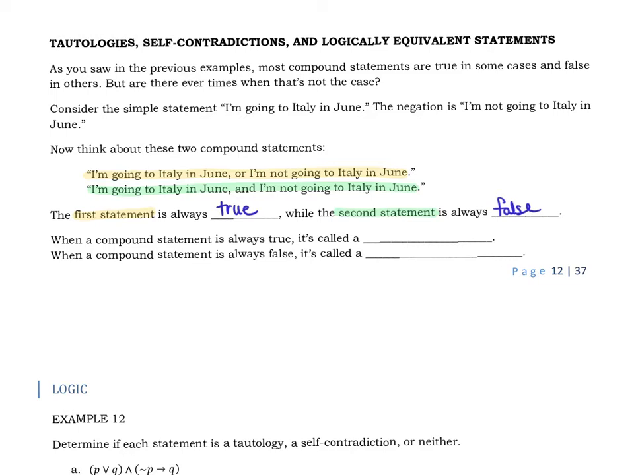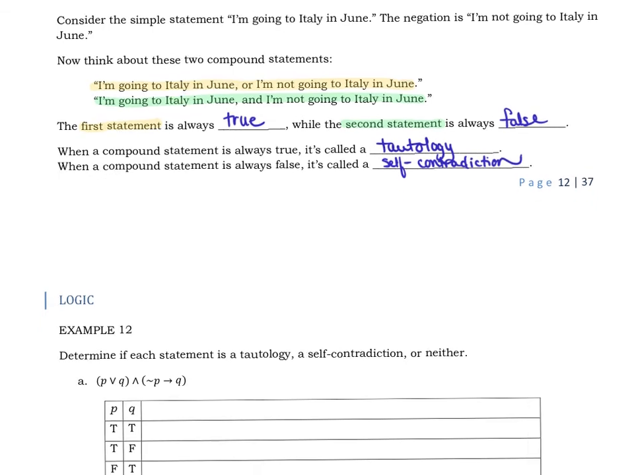Okay? So, we have some special terms for that. When the compound statement is always true, it is called a tautology. Okay? Think of it as total, but spelled completely wrong. Okay? A tautology. And then when the statement is always false, it is called a self-contradiction. Okay, which kind of makes sense. If you're like, hey, I'm going to Italy, but I'm not. I am and I'm not. Those are contradictory. That's a self-contradiction.